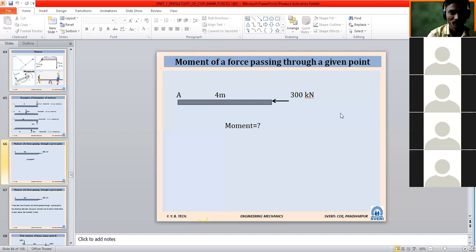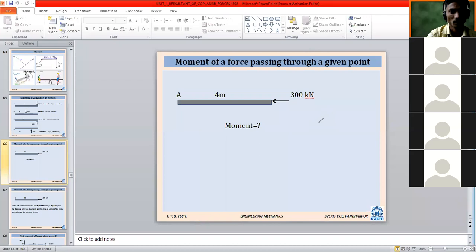If you see this particular example on the screen, you may feel point A is on one side and the 300 kilonewton force is applied at another side. But if you extend the line of action of this 300 kilonewton force, it will automatically pass through point A. So the moment at point A due to this force will be 0. These special cases we saw yesterday, and we came up to this.